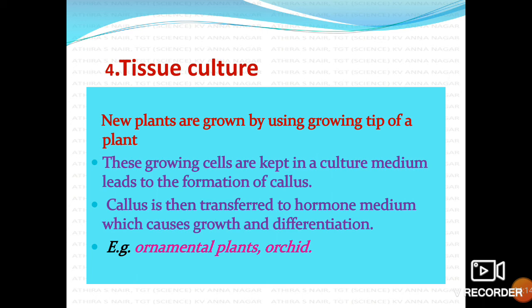To produce a number of ornamental plants in a short period, we can use tissue culture. And it is used in orchids also. Orchid is a plant that produces seeds, but the seeds are not viable. That is, the seeds cannot germinate naturally. In such cases, we can use tissue culture to produce similar type of plants.